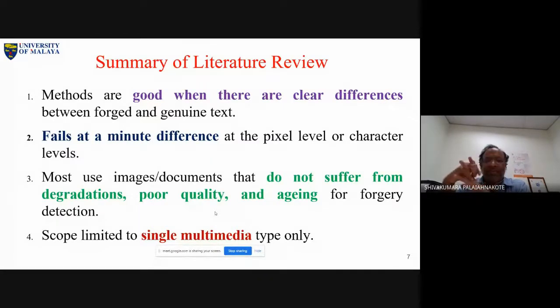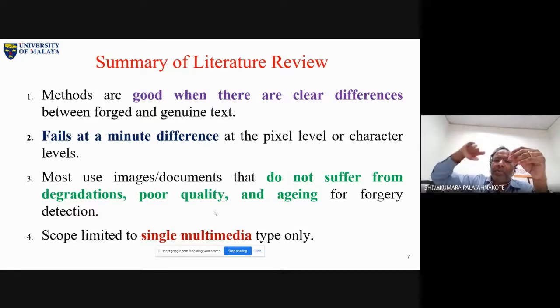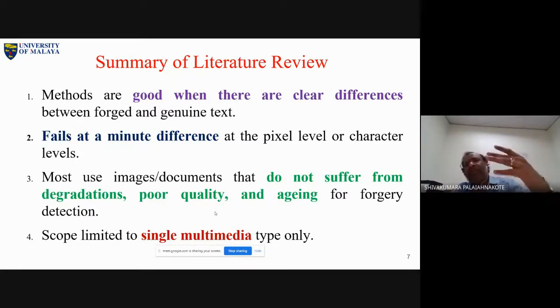Not only that, what is another challenge? You can expect one image to be affected by multiple operations. What do I mean by multiple forgery operations? Not just copy-paste: insertion is there, deletion is there, blur is there, noise is there. In one image, forgery is there, noise effect is there, blur effect is there, not just copy-paste but also insertion and deletion.